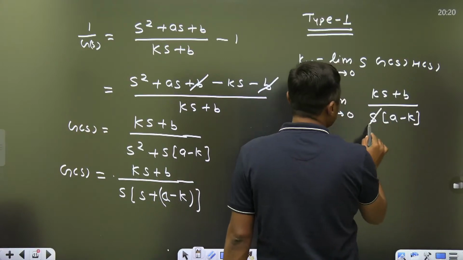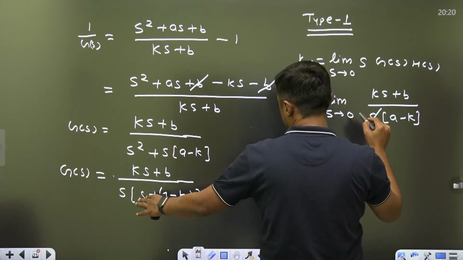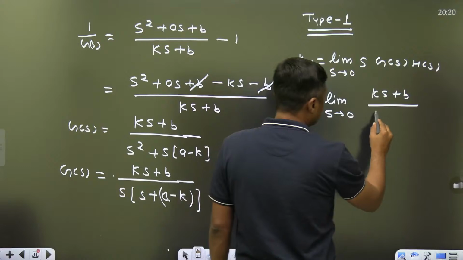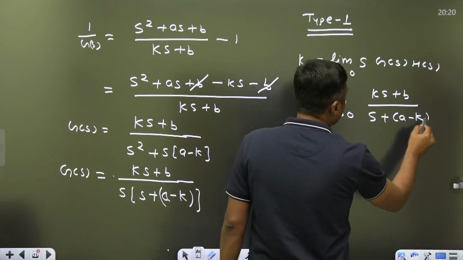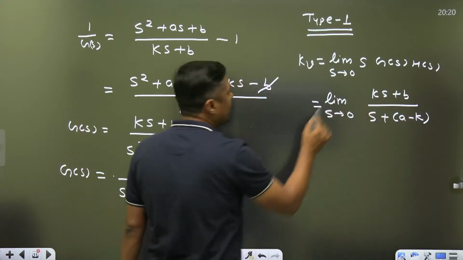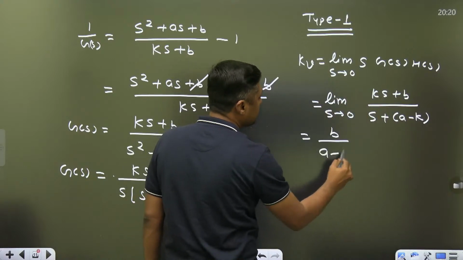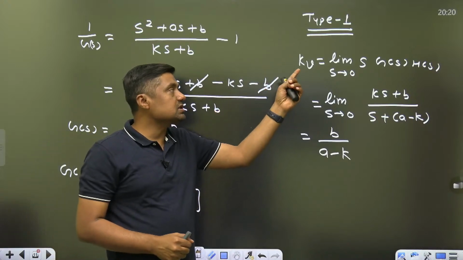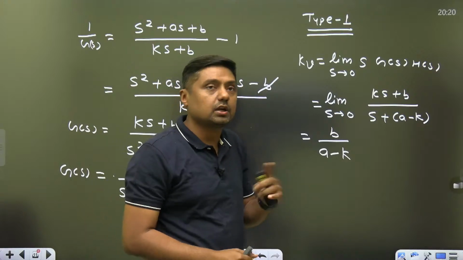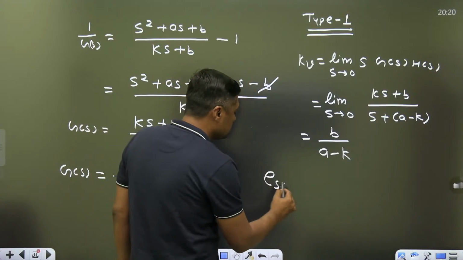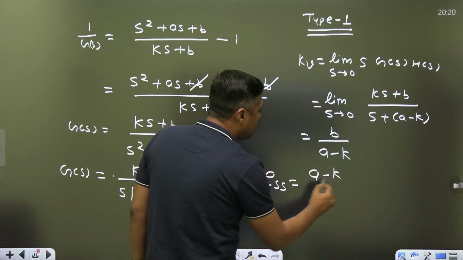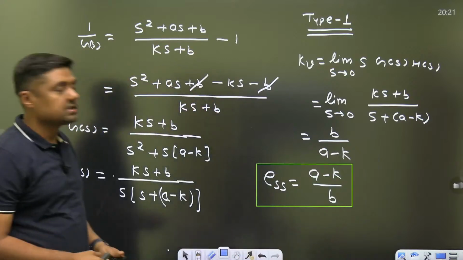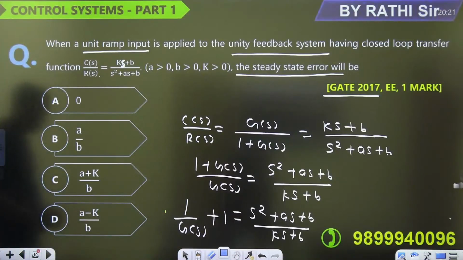S plus A minus K. So this S and that S is cancelled out, and now put the value of S 0, so you will get B upon A minus K. So it is the value of KV, right? Some students are doing silly mistakes. KV is not the steady state error. No, reciprocal of that. 1 upon KV, that is A minus K upon B. The reciprocal of this is the steady state error, guys. A minus K upon B. So this is the answer, D.